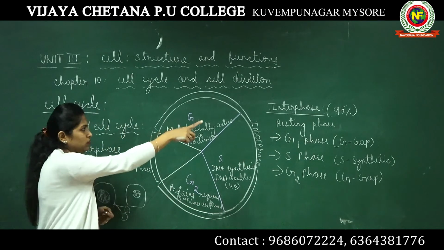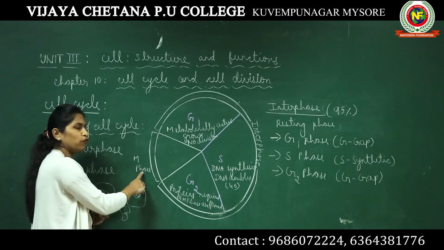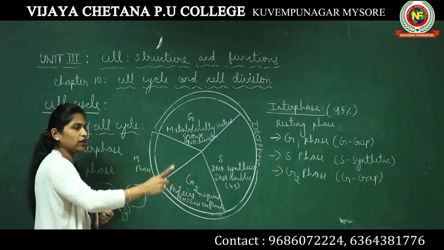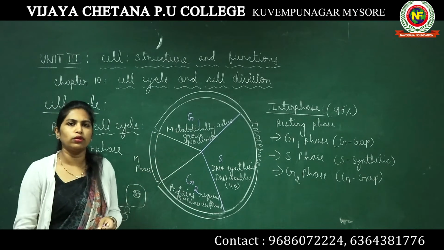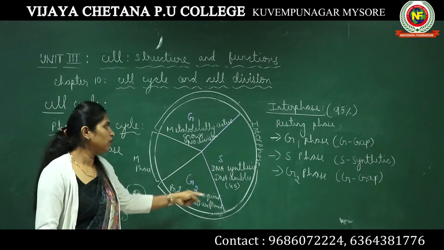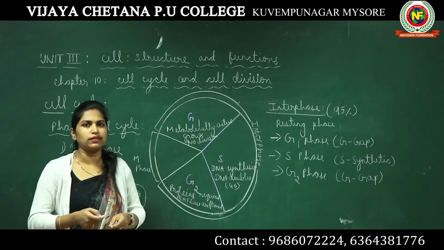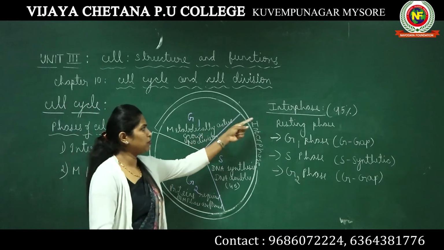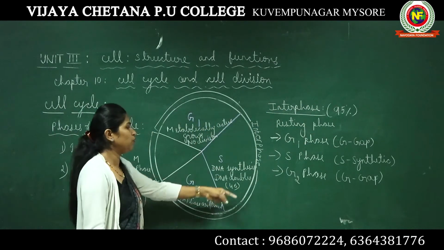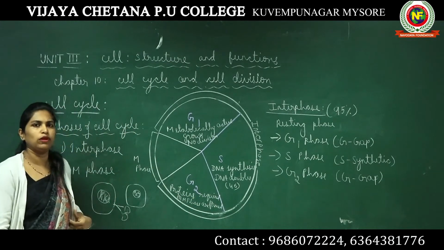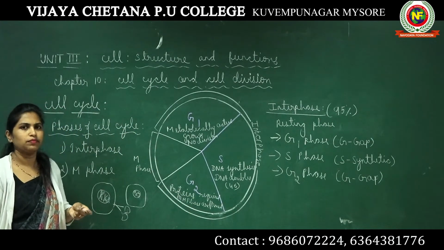The remaining 5% of the time the cell will be in M phase. In that particular 5% time, the cell will divide into two daughter cells. A parent cell will divide into two daughter cells. For 95% of the duration of the cell cycle, the cell will be in interphase. Only 5% of the time it will be in the M phase.